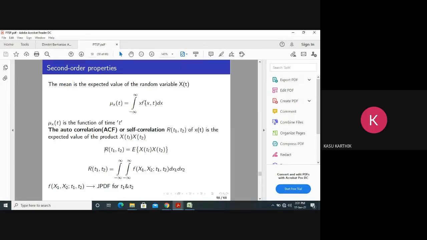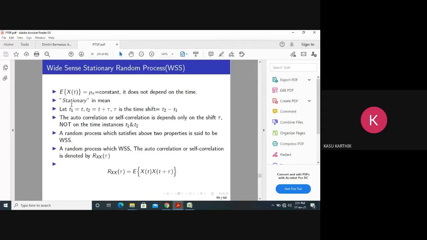Since this random process is a function of time, if you find the mean, it may not always be independent of time. But if it is independent of time, something like a constant, then we say that it is stationary in mean.